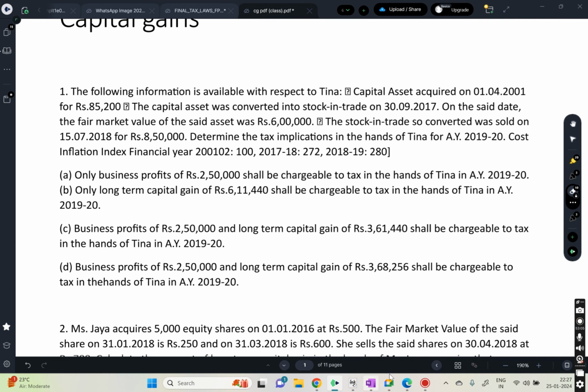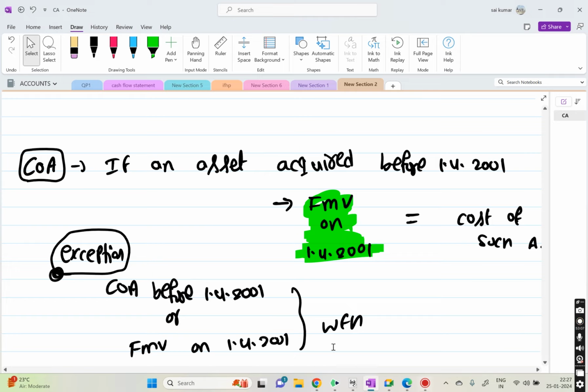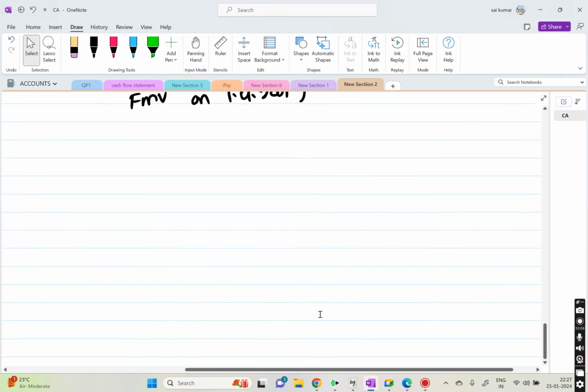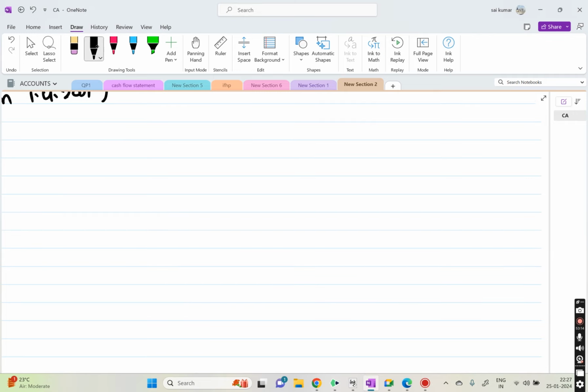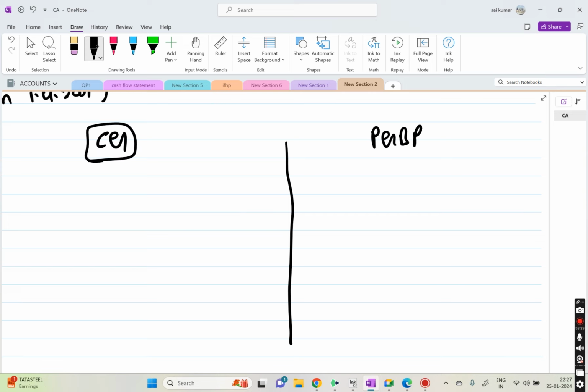Okay. If you do that, like I said, there are two heads involved here. Again, I will write this part. Based on this, we will solve this question. What are the heads involved? One is capital gains, another one is PGBP.